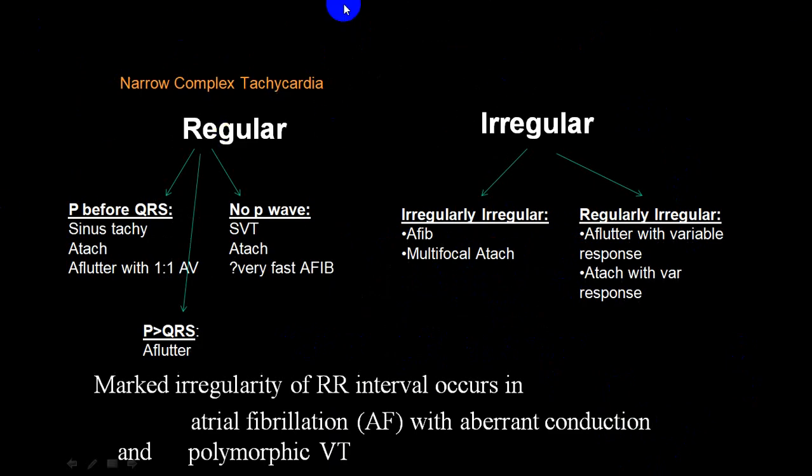So this is a chart which shows you regular, irregular, and we already discussed the RP interval, etc. So just go through that. P wave before, here there is no P wave. This is irregularly irregular. This is regularly irregular. I've already shown this chart before also. So just go through that.